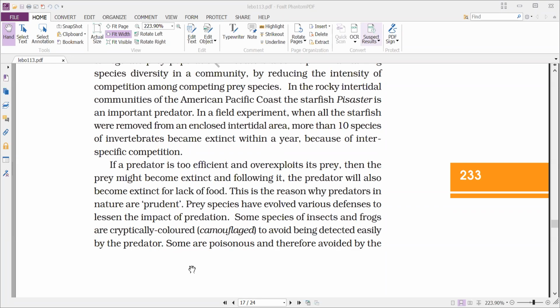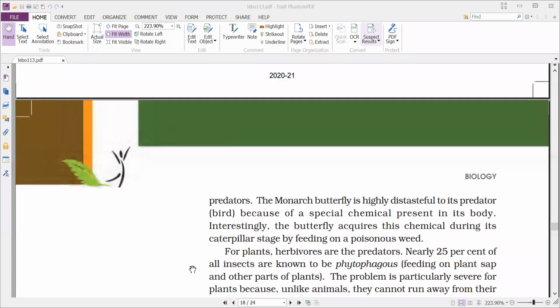For example, some species of insects and frogs are cryptically colored, that is camouflaged, to avoid being detected easily by the predator. That means their body color will be similar to that of the environment in which they are living, so that they can be less detected by the predators. And some are poisonous and therefore avoided by the predators.